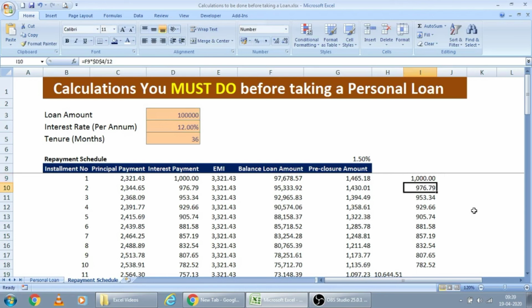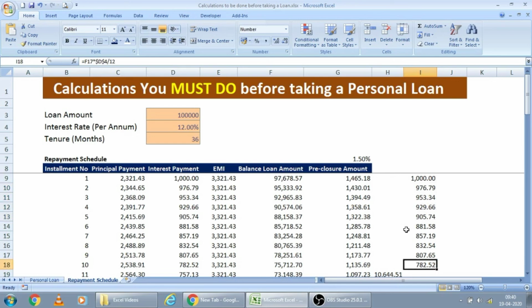For the next month, if you see, this is the same amount we are getting from the formula in Excel. For next month, your balance principal has been reduced to some extent. So on that amount only they will charge the interest. So this 97,000 into this 12% divided by 12 will be 976, which is equivalent to this interest payment given by the system.